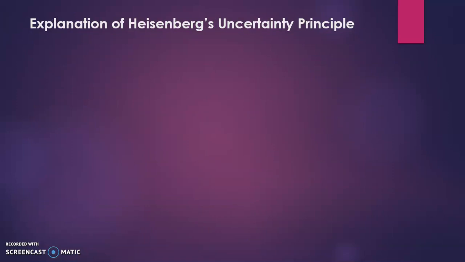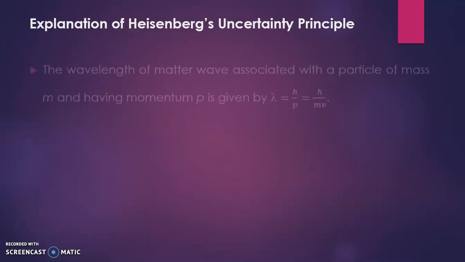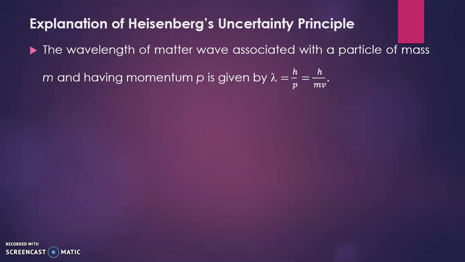We can explain this uncertainty principle by using the wavelength of the matter wave associated with the particle of mass m and having momentum p, which is given by lambda is equal to h upon p, or lambda is equal to h upon mv, where h is Planck constant, m is mass and v is velocity.